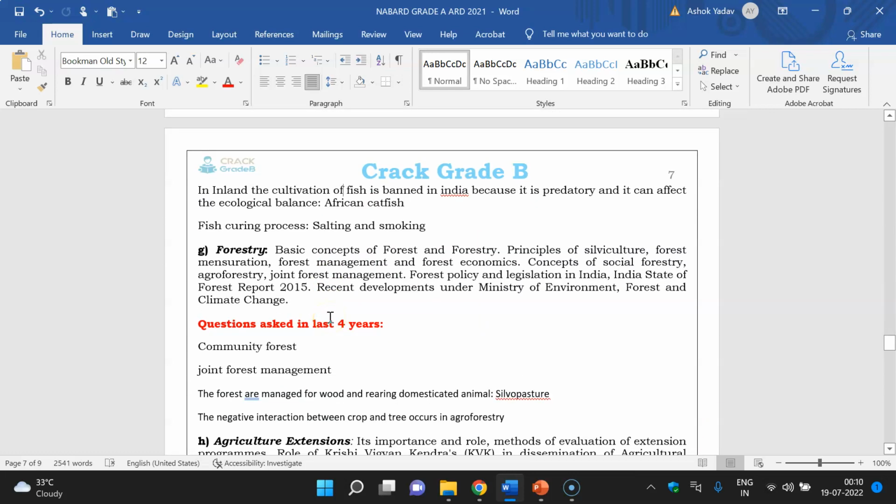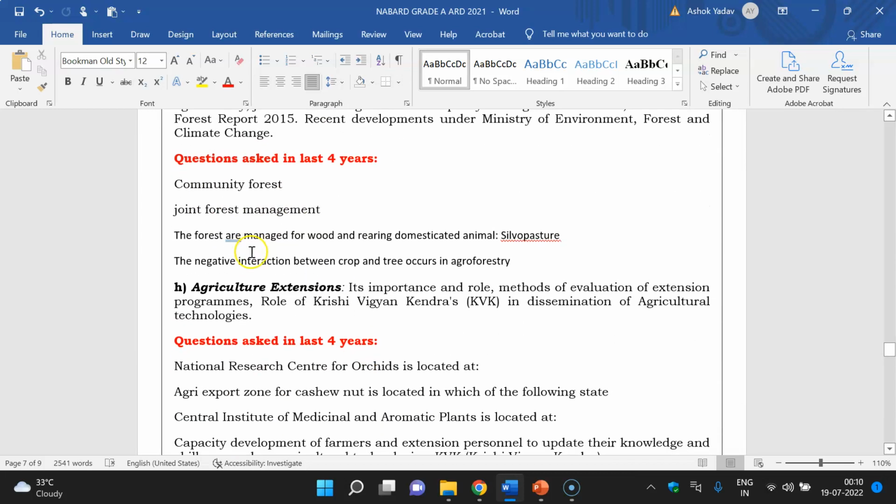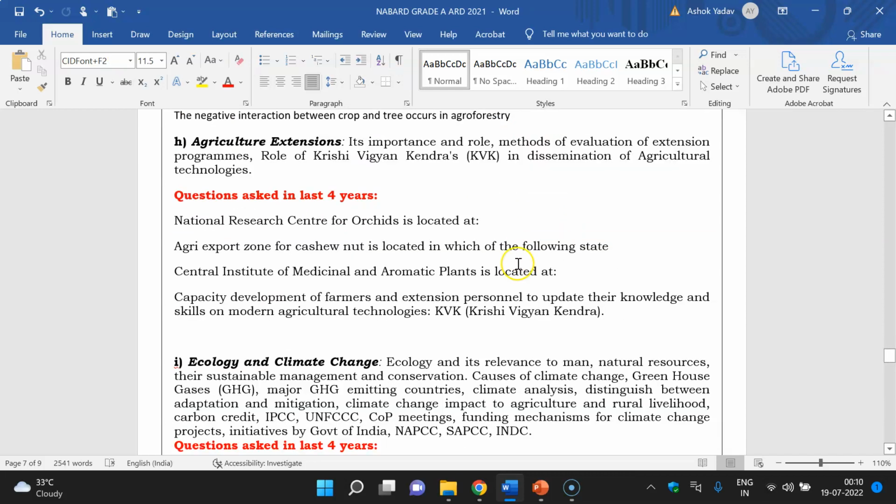So the syllabus content is vast, but you have to stick to the previous year questions, what they have asked. Accordingly, you have to study only the selective content, whatever we are providing to our students, that is enough. In forestry, what type of question do they ask every year? They're not asking community forest, joint forest management, silvopasture, agroforestry. They have asked agriculture and extension.